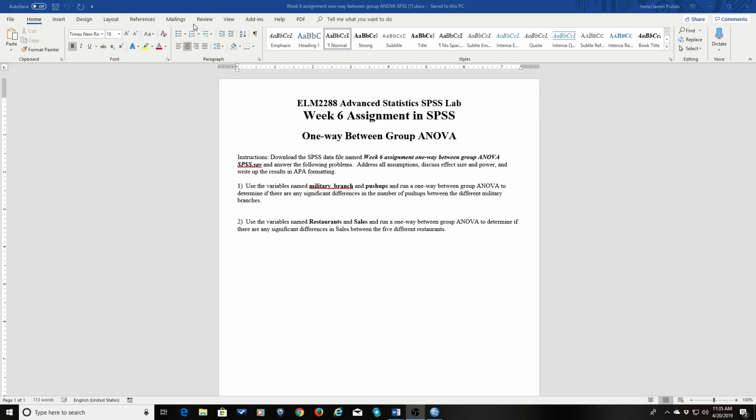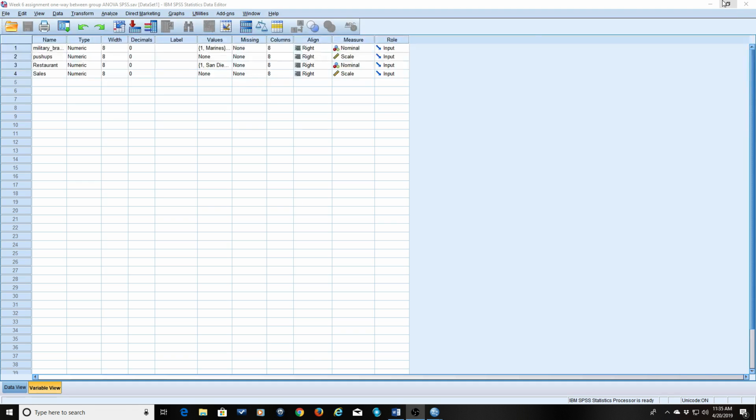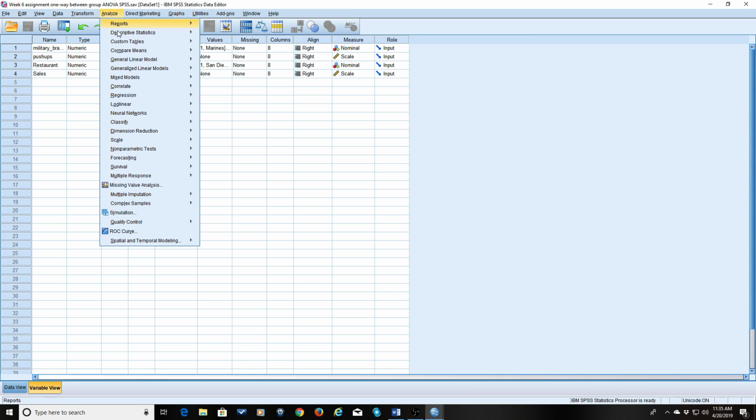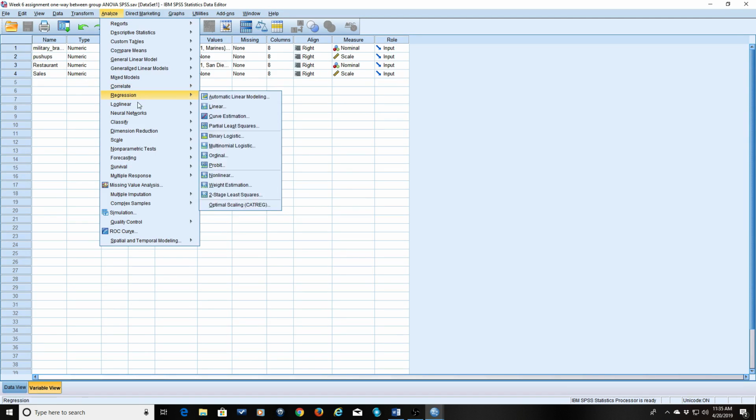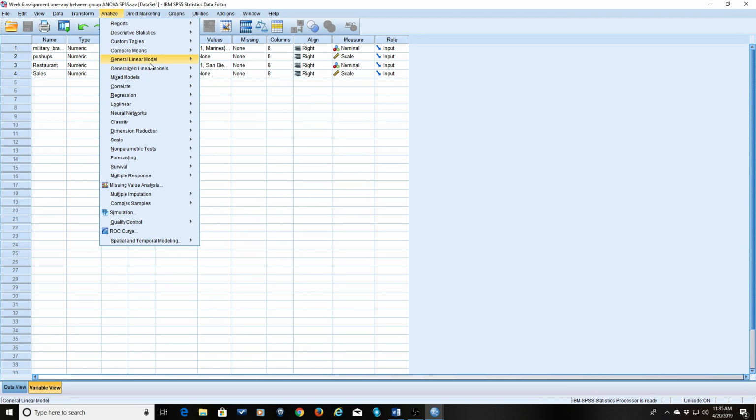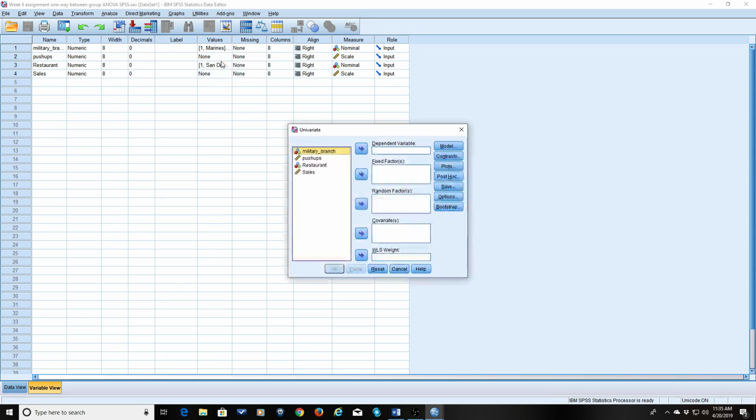So first of all, we're going to get out of this page. We're going to go into SPSS. We're going to go up to Analyze, then General Linear Model, Univariate. And you see you have all your variables here. For the dependent variable, remember, the one that's continuous, the one we're going to compare among and between the branches, is push-ups. And the fixed factor in ANOVA is where you put your independent variable.